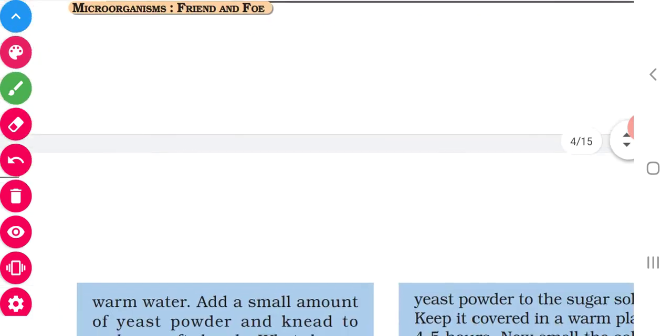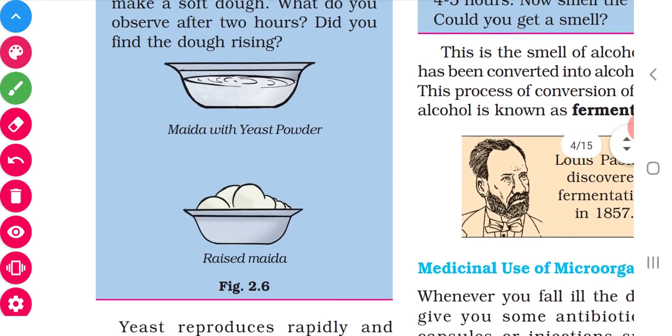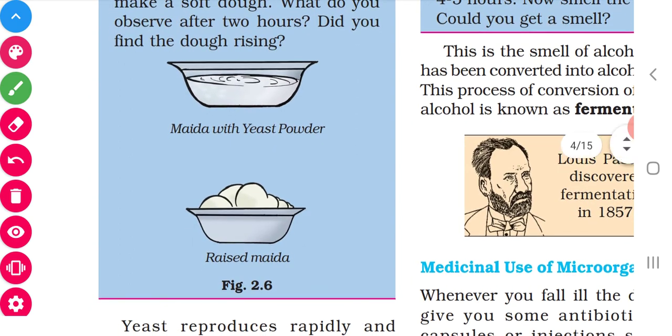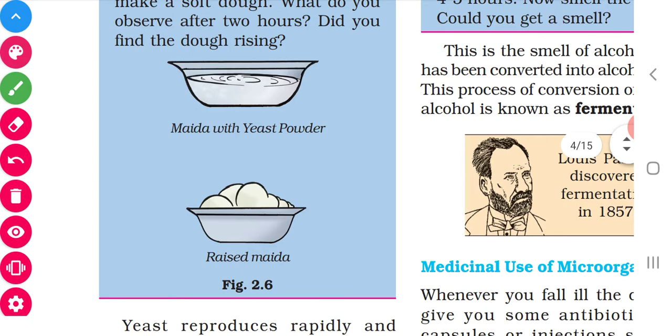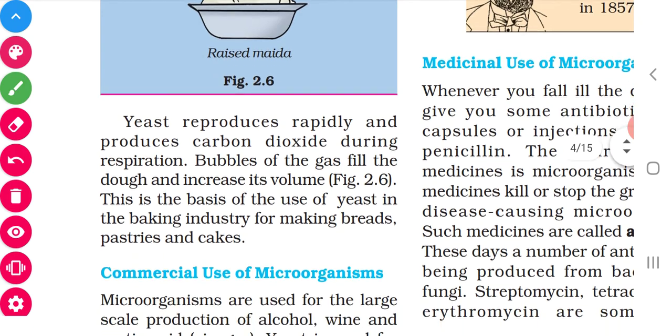Yes. Then one more activity is given for you. Are you interested in eating cake? Which material is used for making the cake? Maida, isn't it? Listen, children, they have taken maida and yeast powder, and they added yeast powder. What is meant by yeast? Yeast is a microorganism. They add yeast in warm water and leave it for 2 hours. After that what happens? See, the maida has risen, isn't it? What is the reason for that?